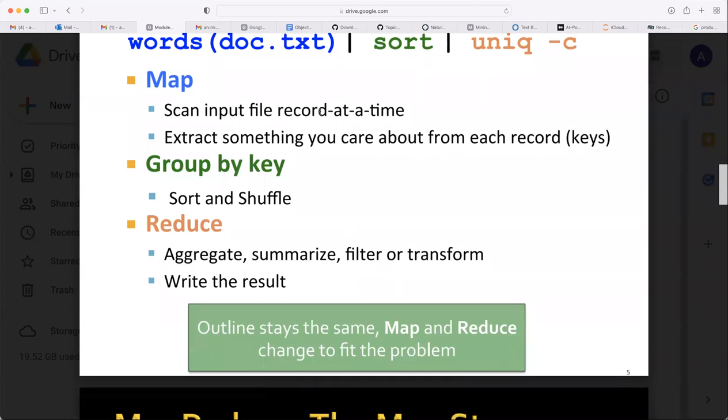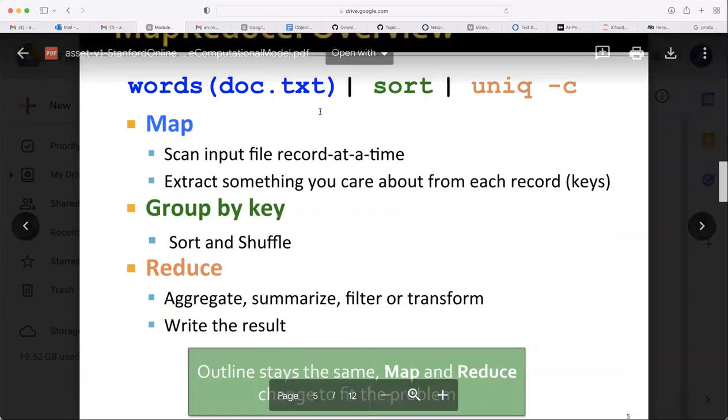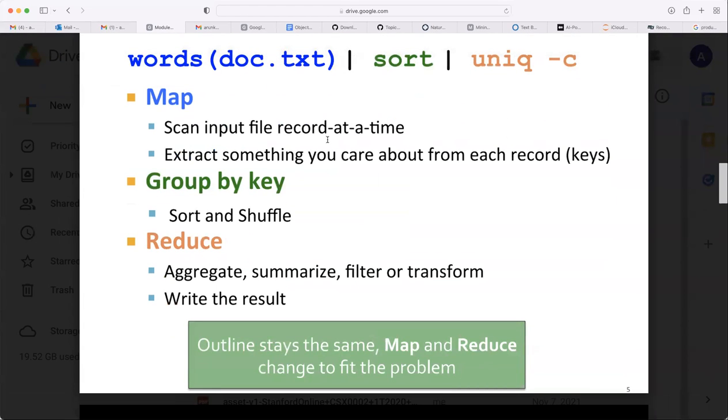So this MapReduce, how will it work? The overview is here. Scan input file, record at a time. Extract something you care about from each record. Once you divide into chunks, each chunk is assigned to one node. So that node scans that chunk. Whenever it scans, it finds something, whatever is to be processed or found from that reading. Scan input file record at a time means only once. Extract something you care about from each record.